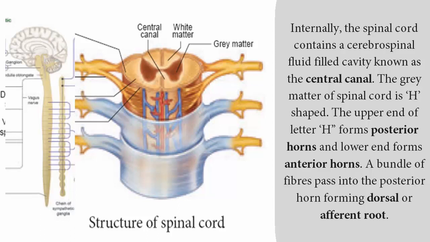The gray matter of the spinal cord is H-shaped. The posterior horn of the gray matter is called the dorsal root, which contains nerve fibers, and the anterior horn contains the ventral roots. These two roots give rise to spinal nerves.